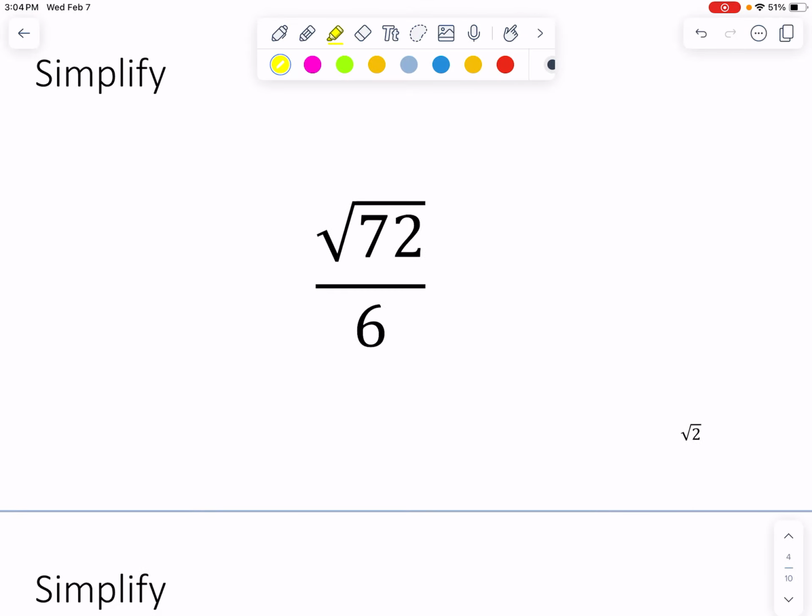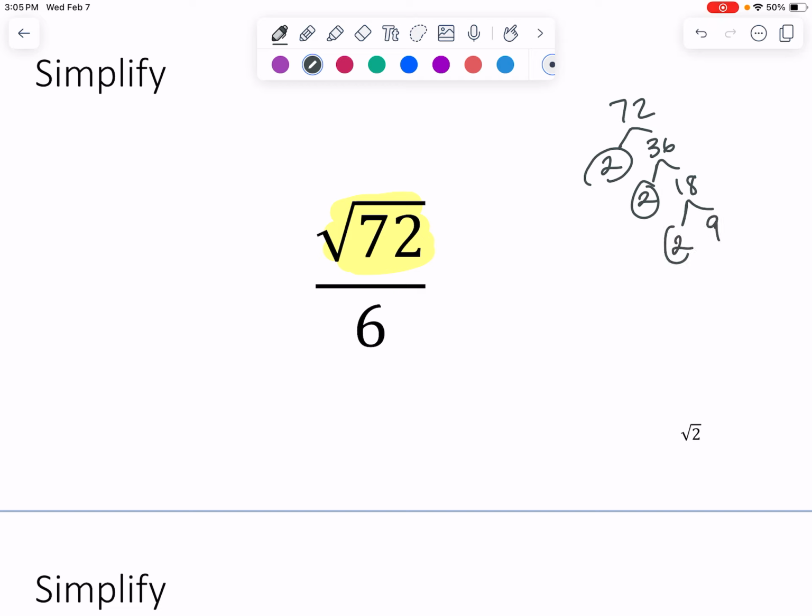Okay, so same thing for this one. We need to simplify this square root before we can divide by 6. And so 72 is even, breaks up into 2 and 36, 2 and 18, 2 and 9, 3 and 3.